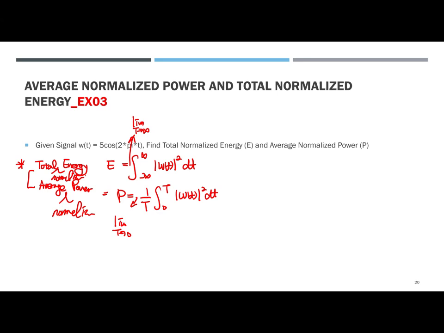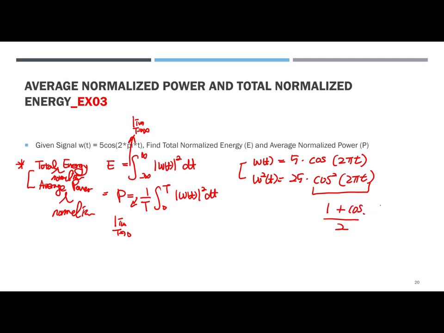Okay, so the given signal w of t is 5 cosine 2 pi t. So the square is 25 cosine squared 2 pi t. We learned before that cosine squared is 1 plus cosine 4 pi t over 2. Okay, so that was the trigonometric identity.